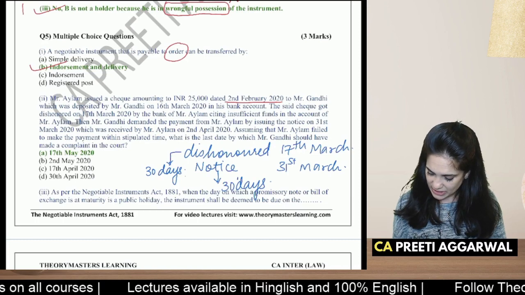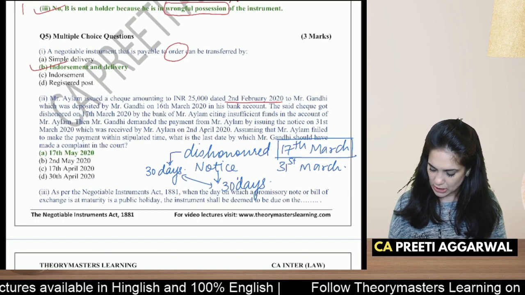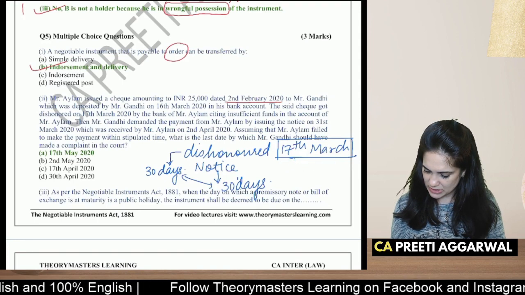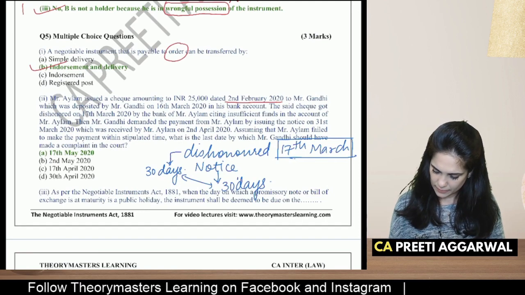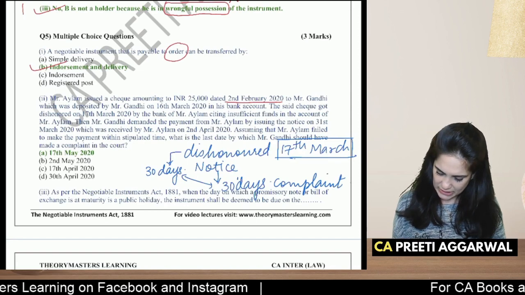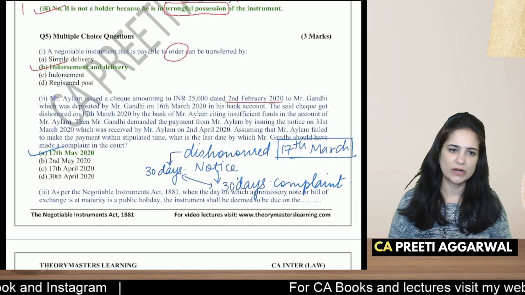So total we have 60 days, right? So 60 days from 17th of March, the date on which the check is dishonored. So dishonor plus 30 days notice plus 30 days complaint. So 60 days, which comes to 17th of May. So from 17th March to 17th April, 17th of May.